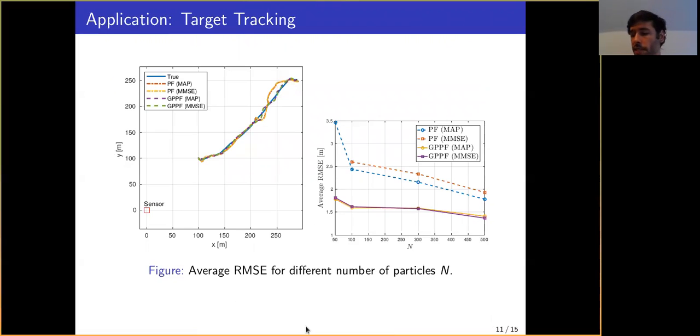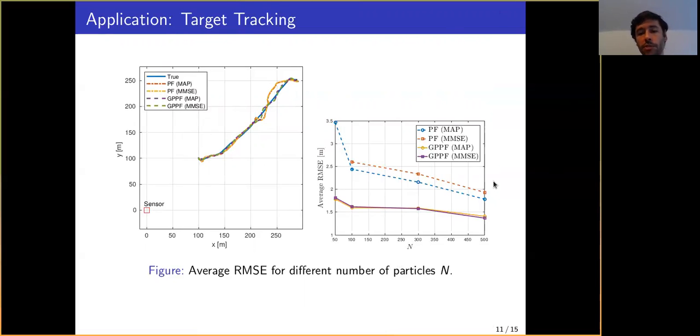To exemplify this in the context of an application, we have a target tracking problem here, where we have our true target moving, and the observation is a non-linear function when we obtain the measurements, but other than that, everything is Gaussian. And we can see that the performance of our Gaussian process particle filter was better, especially in this region, but this is just one run.